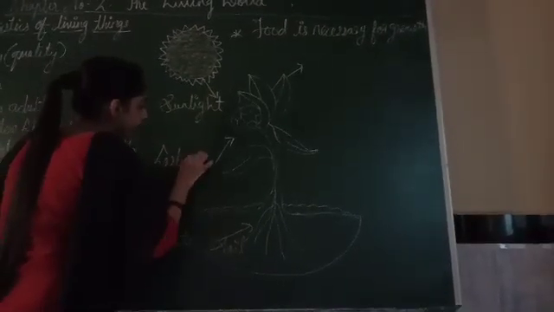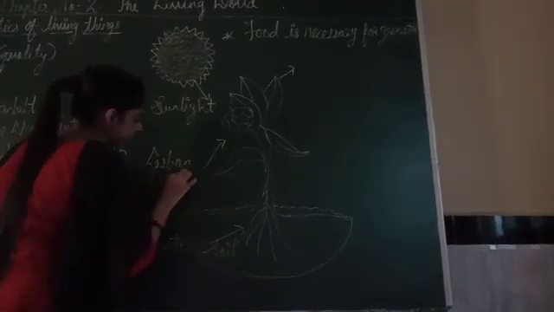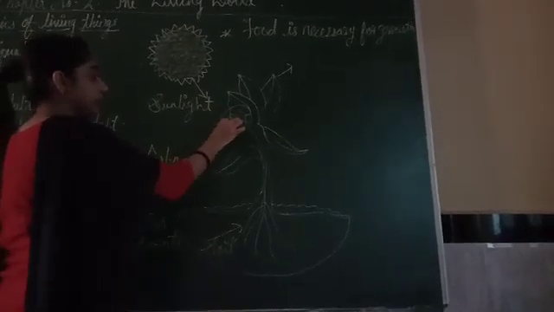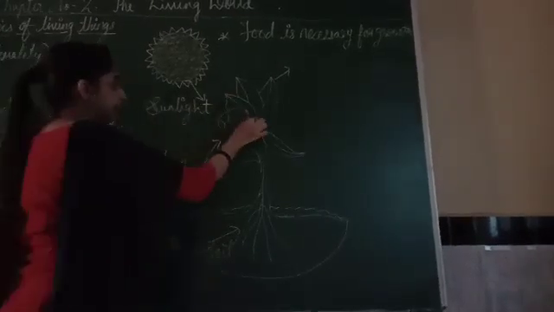Now see this carbon dioxide present in the air. In the leaves chlorophyll is present, and with the help of chlorophyll the leaves produce food through photosynthesis.